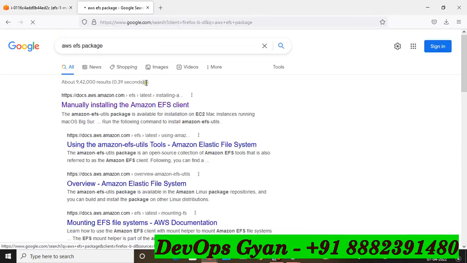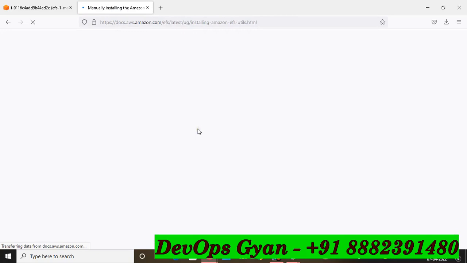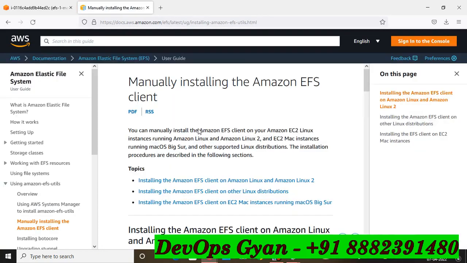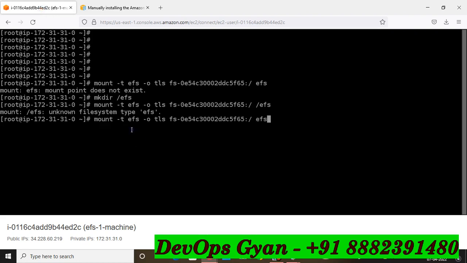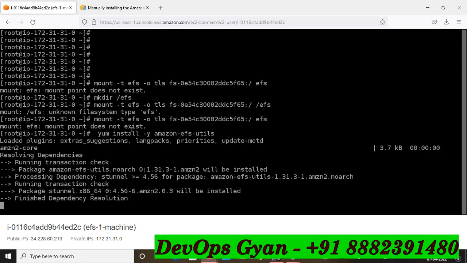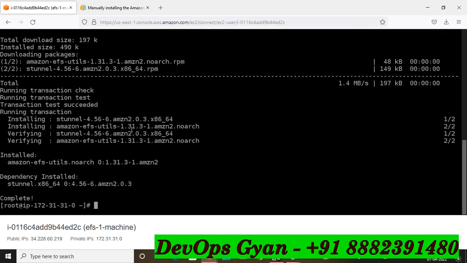You can easily search and go to the AWS section on manually installing the EFS package, and there you will find the utils. Okay, so you can copy your link and go to the console section and paste. Sorry, Ctrl+V. yum install amazon-efs-utils. So after installing utils, you can easily execute your command.